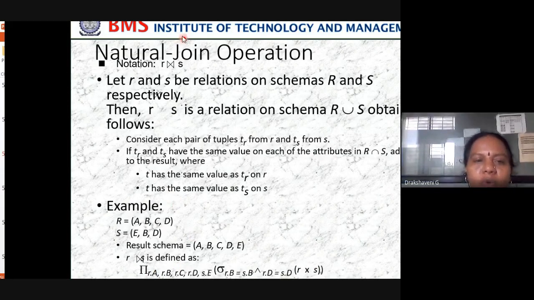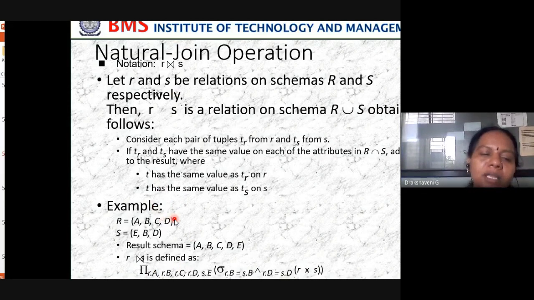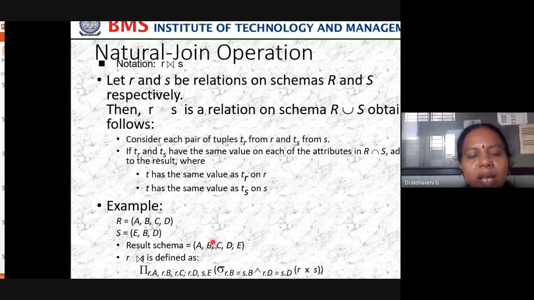This is what is called a natural join. In natural join, what are we doing? All the elements present in R and all the elements present in S, you will be using them. But if there is repetition, if there is redundancy, we write it only one time. That is what is called a natural join.